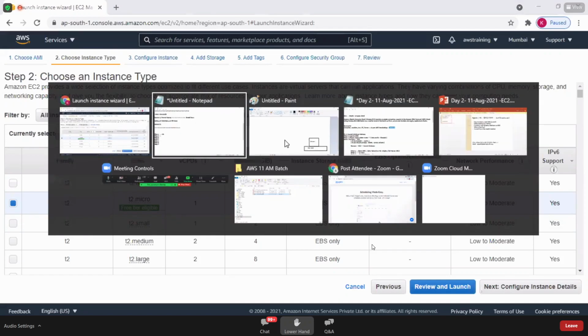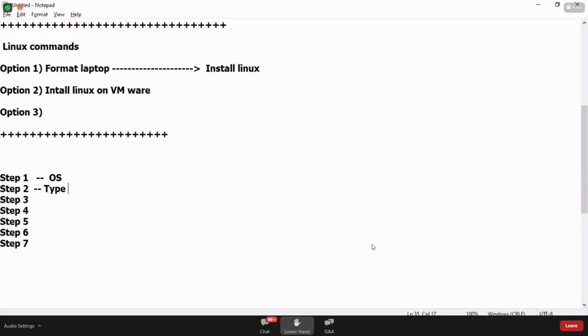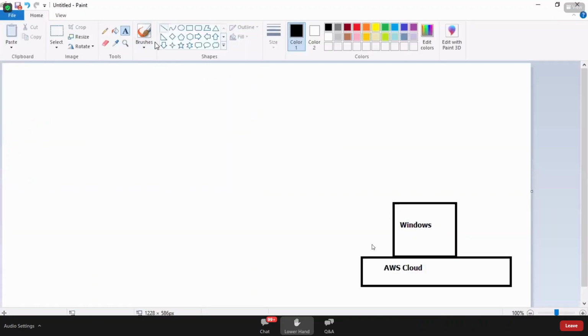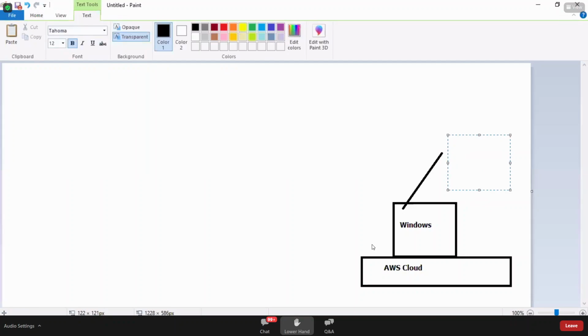So the second step is the instance type. What type of instance have we selected? T2 micro. Next point. You may have a question. Sunil, you're creating a Windows machine on the AWS data center. May I know the hardware configuration of this Windows machine? How much RAM will it have? What should be the hard disk of this particular Windows machine? How many processors does this Windows machine have? Can you provide the configuration details?